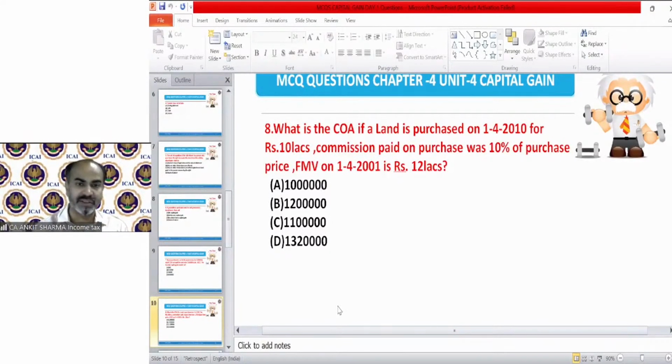So next is question number 8. What is the cost of acquisition if a land is purchased on 1/4/2010 for rupees 10 lakh? Commission paid on purchase was 10% of purchase price and FMV on 1/4/2001 is 12 lakh. You have to answer it. This is a tricky question. Read it carefully and then only answer.